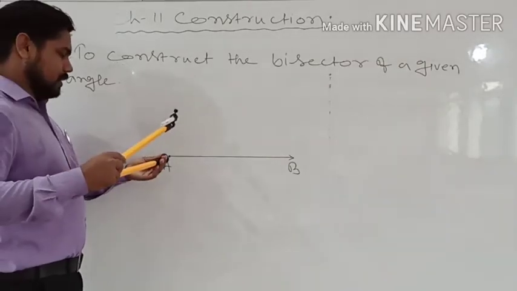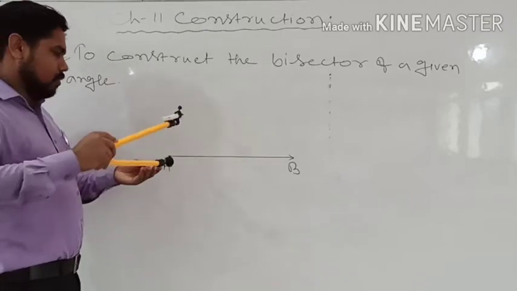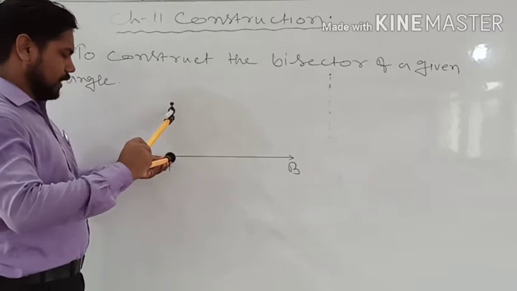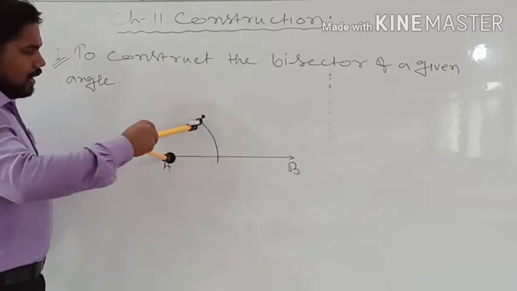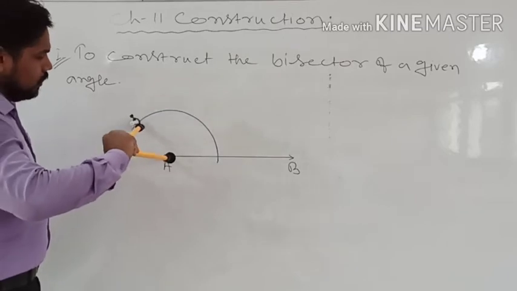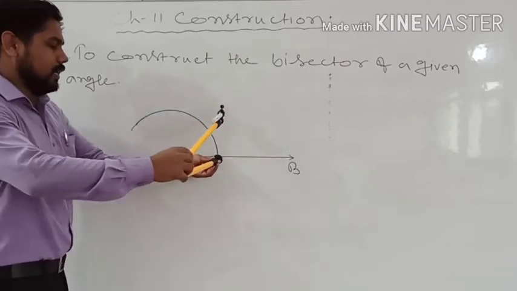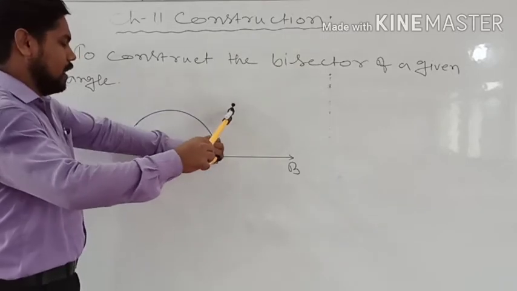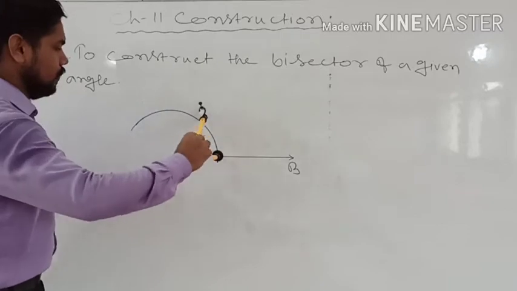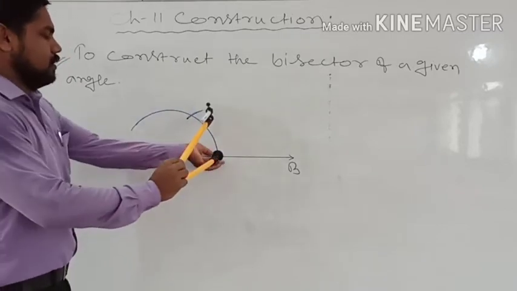So we will place the compass here and we will take a particular radius, whatever radius you want to take, and then we will draw an arc. Okay. So after that we will place our compass here, and then again we will draw another arc. Placing here we will draw an arc. So this will be the 60 degree angle.